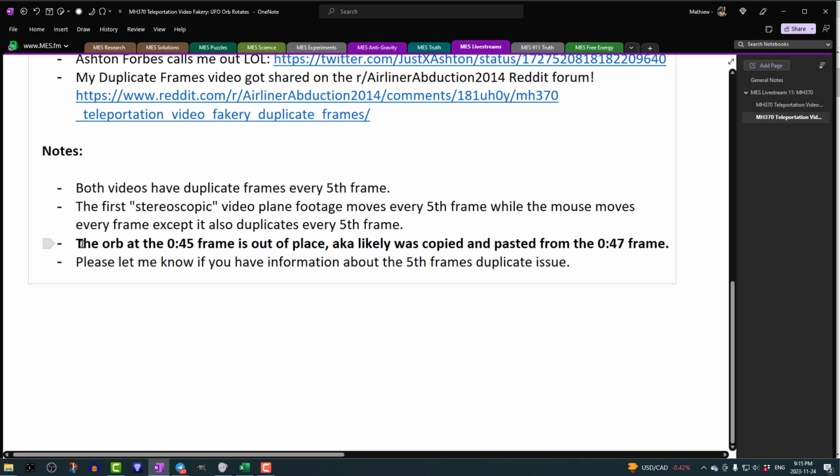And yeah, so again, the orb at the 45th frame is out of place, aka likely was copied and pasted from the 47th frame. And also, if you have any information about these fifth-frame duplicates, and also the stereoscopic or the supposedly satellite one, where the plane moves every fifth frame, but the mouse moves every frame except the duplicates every fifth frame, exactly like the second video. Anyways, let me know if you have any information on that.